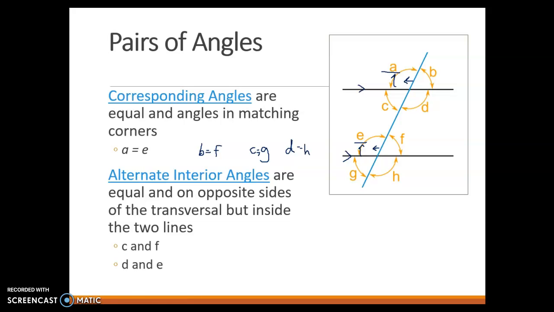Another type of angle is the alternate interior angles. These are on opposite sides of the transversal. That's why we have the word alternate, but they are inside or between the 2 parallel lines. So C and F are alternate interior angles, as are D and E. Again, if you think of this kind of like a Z, your alternate interior angles are the ones kind of across from each other on opposite sides of the transversal, but inside the parallel lines.